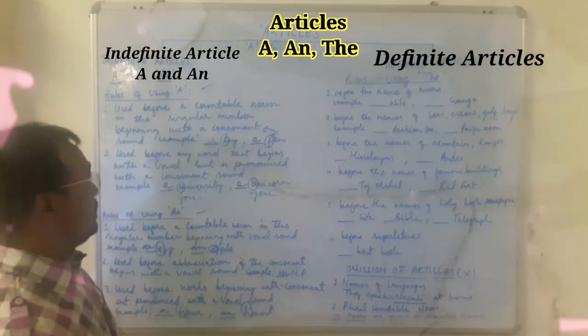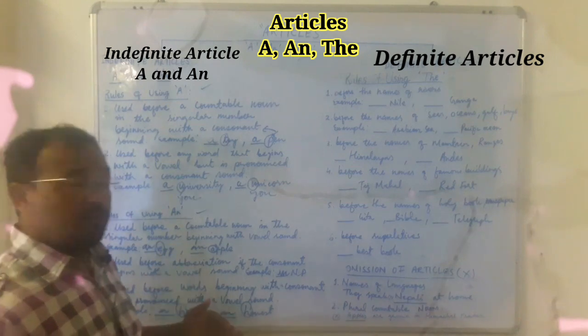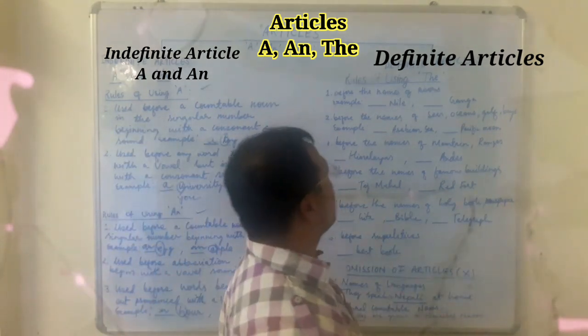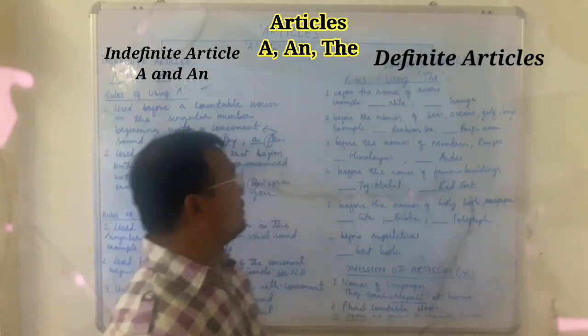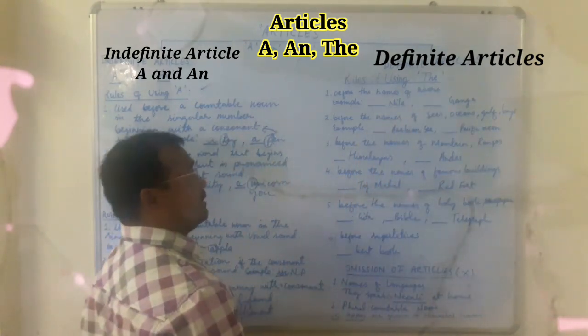Okay. So that was indefinite articles, a and an. Rules are over here. Now coming to definite articles. Definite articles I have already explained to you. The is the definite article. Now there are rules for using the, ways to use this article.